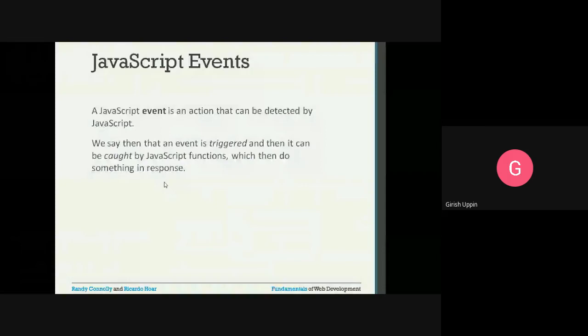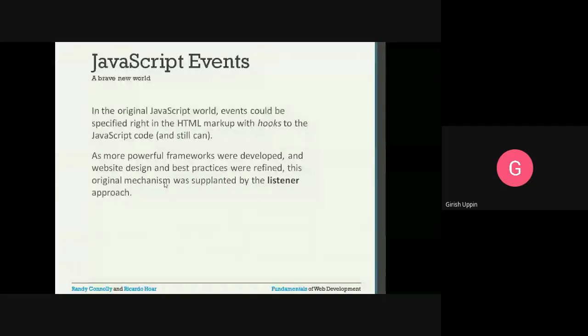In the original JavaScript world, events could be specified right in the HTML markup with hooks to the JavaScript code. That is how the original scripts were, and even that style is used today. The HTML element markup will have the hook for calling the JavaScript. So you can specify the event, and then what action is to be taken. We already saw a sample code in the last class where we use the on click event of the button, and we were doing some kind of action.